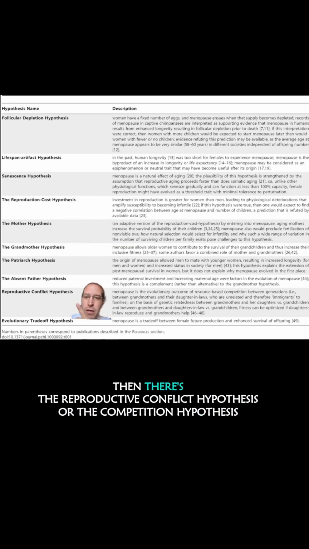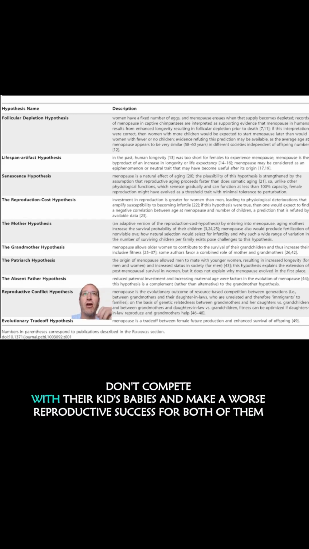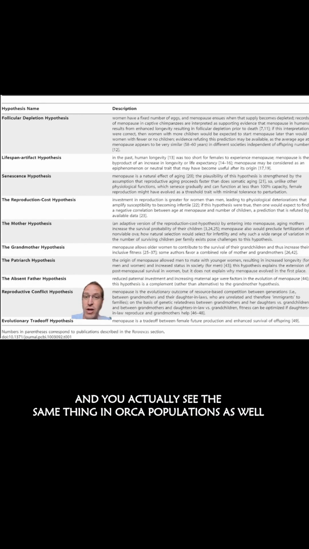Then there's the reproductive conflict hypothesis, or the competition hypothesis, which is the idea that there's only food for so many babies, and the grandmothers stop having them so that their babies don't compete with their kids' babies and make a worse reproductive success for both of them. There is data from pre-industrial Finland where overlapping mother-daughter births lead to less offspring survival, and you actually see the same thing in orca populations as well.